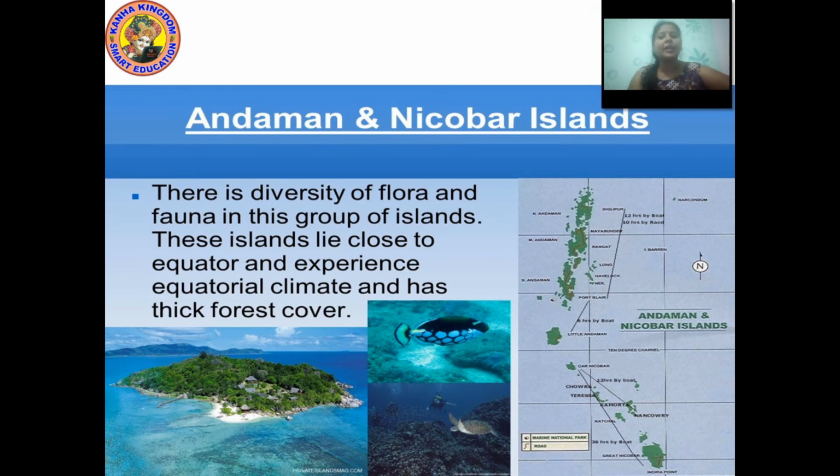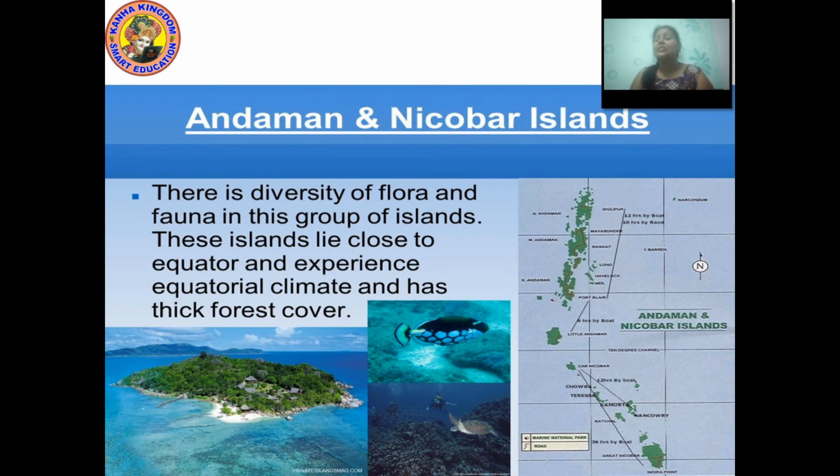Continuing with the Andaman and Nicobar Islands, there is a diversity of flora and fauna in this group of islands. Diversity means a huge quantity of various animals and various plants are found here.